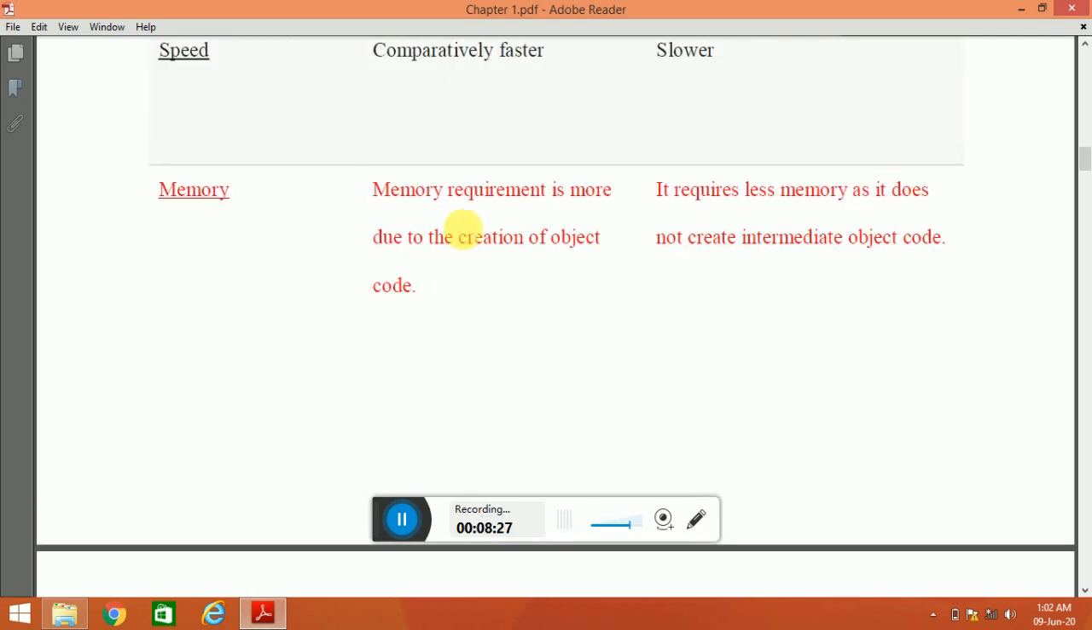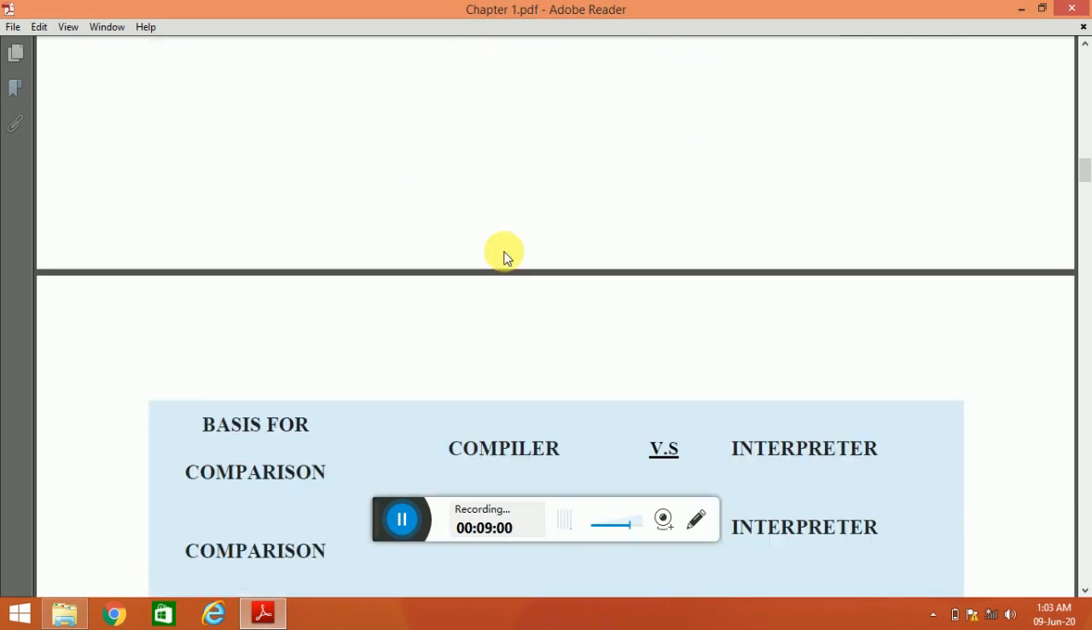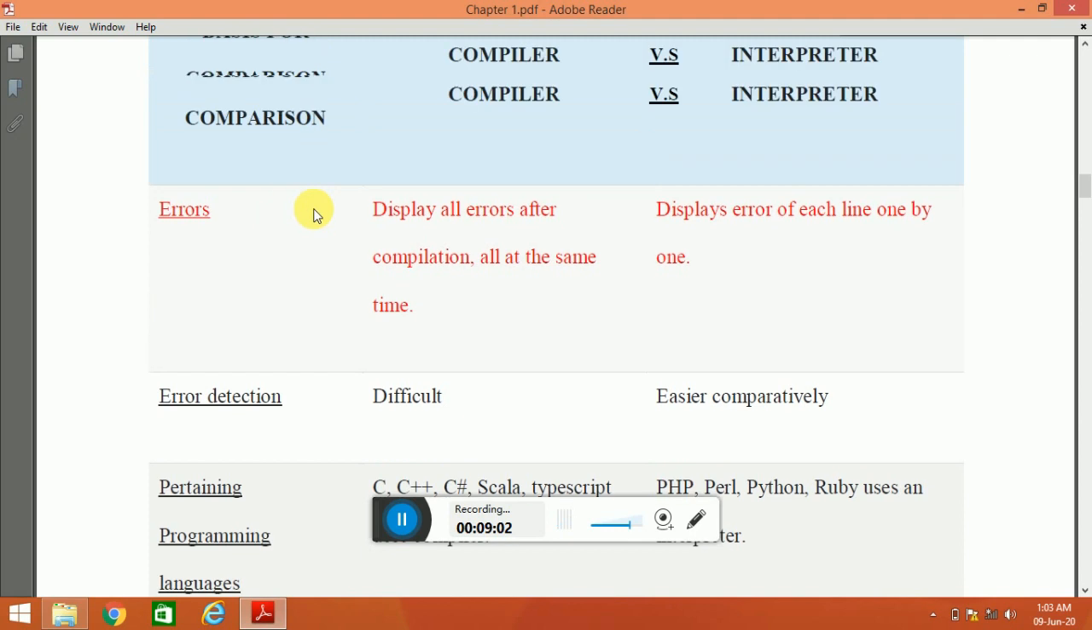Now memory. Memory requirement in a compiler is more due to creation of object code. Since the compiler reads the entire program and converts it into the object code, the memory requirement is more. An interpreter requires less memory as it does not create intermediate object code. Since an interpreter reads only one line of the source program at a time, it requires less memory compared to a compiler.